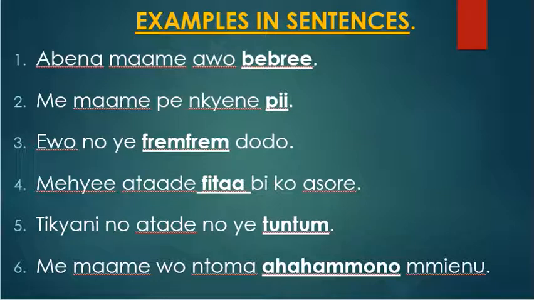Abena's mom has given birth to plenty children. So her children are plenty. Maybe they are 20 or 30 children. So the plenty or bebree there is describing the number of children that Abena's mom has given birth to.